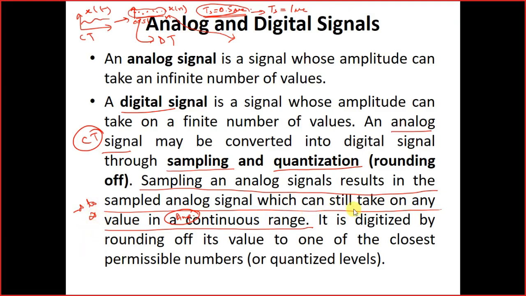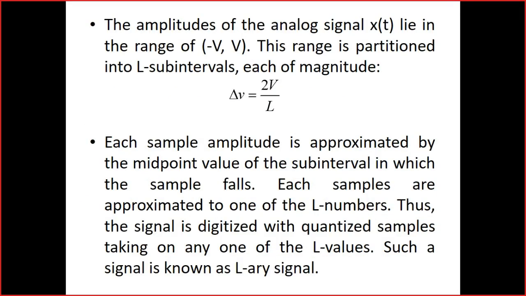Then this signal is digitized by rounding off its value to one of the closest permissible numbers, which we also call quantized levels.